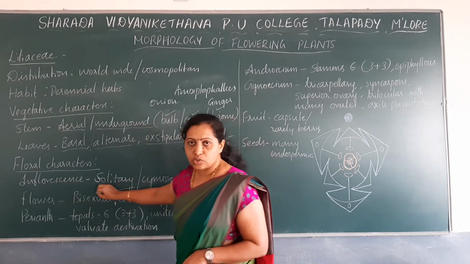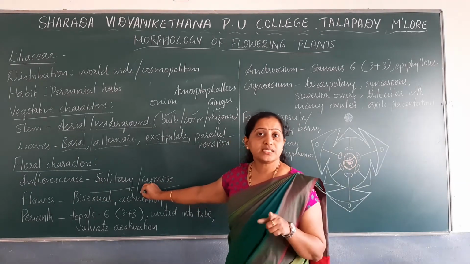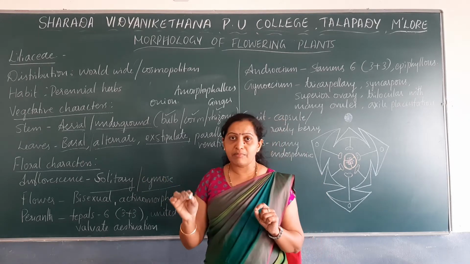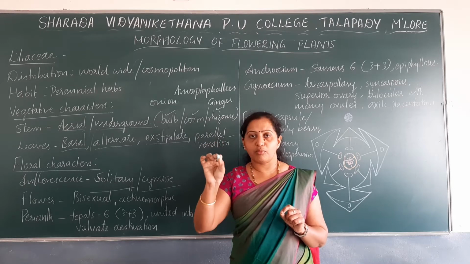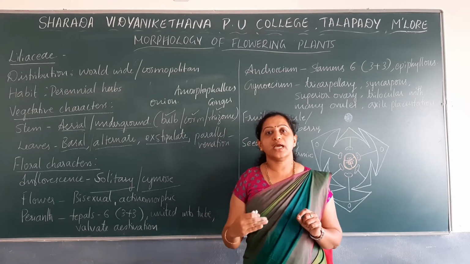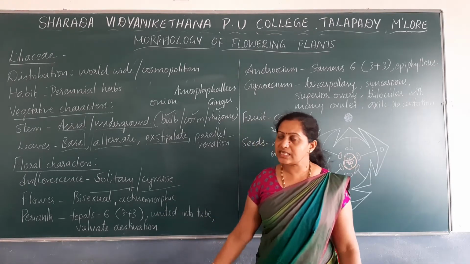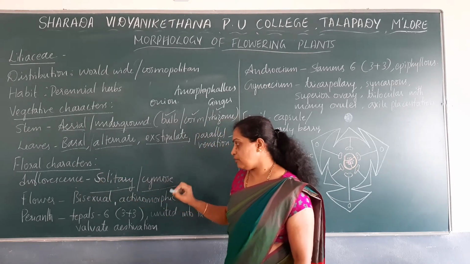Inflorescence may be solitary or it may be cymose. Cymose is a type of inflorescence where the floral axis shows limited growth, and the older flower is formed at the tip and later at the base younger flowers are formed. Such a type of inflorescence is known as cymose inflorescence. So inflorescence may be solitary or cymose.